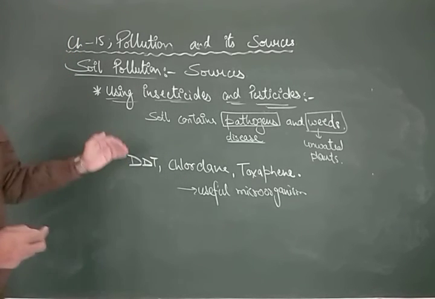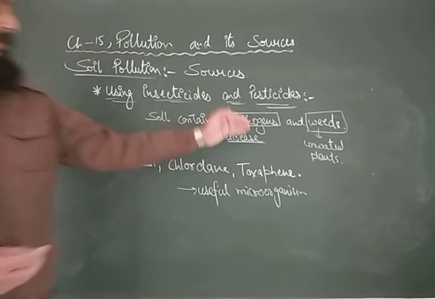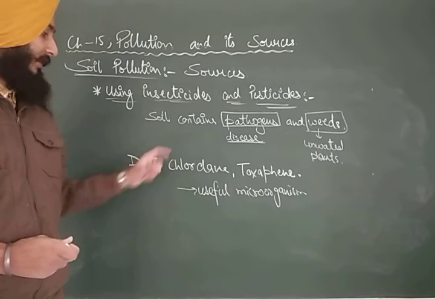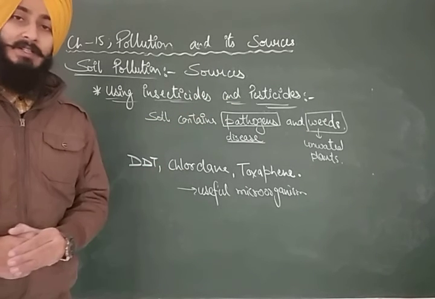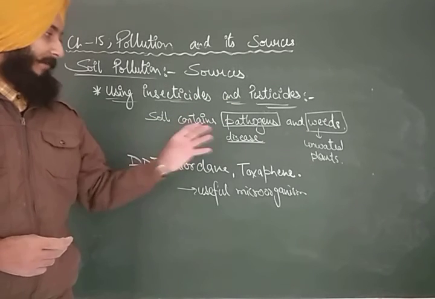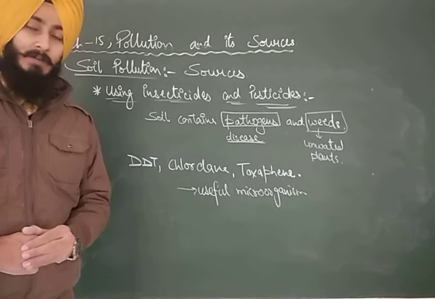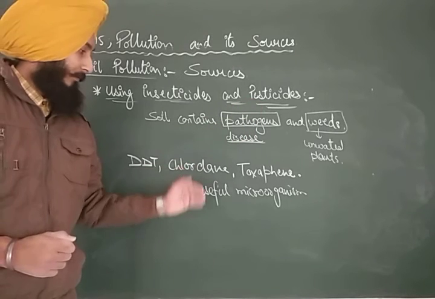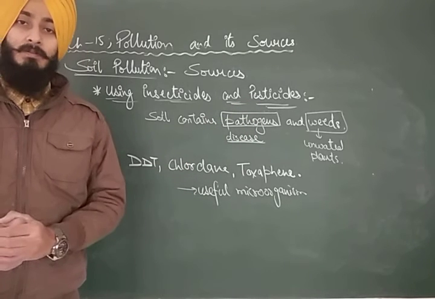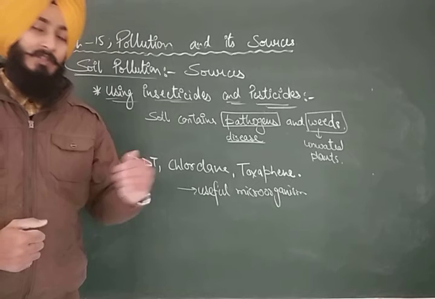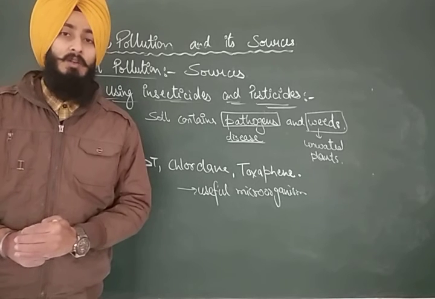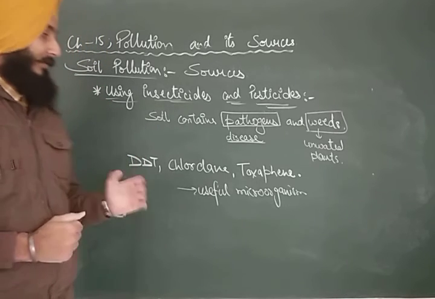So to kill these pathogens and weeds, we are using these insecticides and pesticides, but they are not just affecting these pathogens and weeds, they are also affecting many of the useful microorganisms by killing them, which results in decreasing nutrient content in the soil.